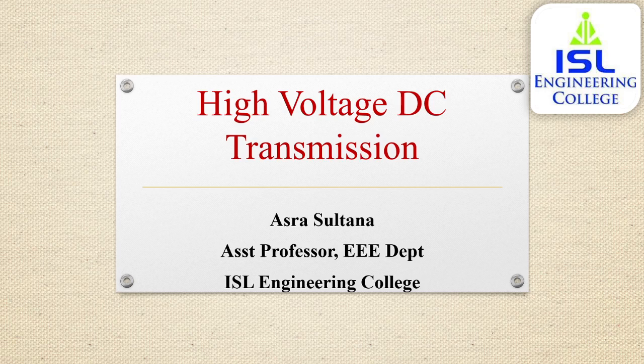Each period can be divided into P intervals, where P is the pulse number of the converter. Each interval in general can be divided into two subintervals, that is t lying between 0 and T1 and t lying between T1 and capital T1. Capital T1 will be T by P, where T is the period of the AC voltage here. For example, a 6-pulse converter, the normal mode consists of 3 and 2 valve conduction with M equal to 2.